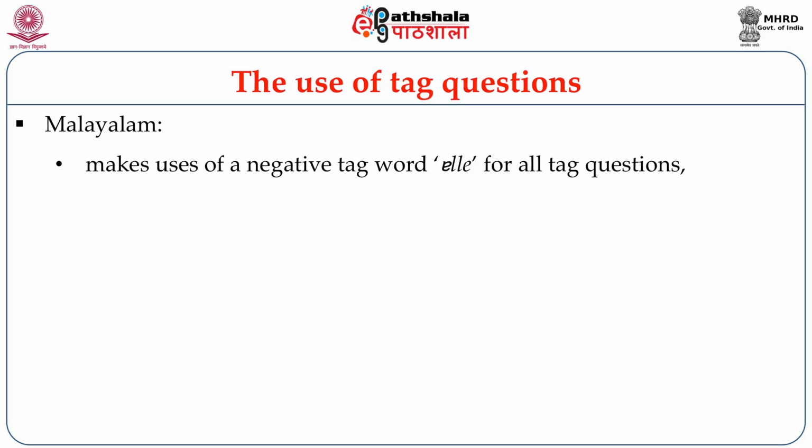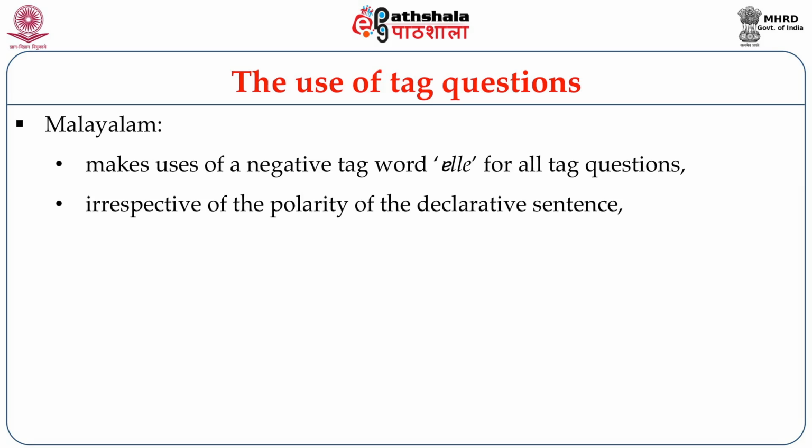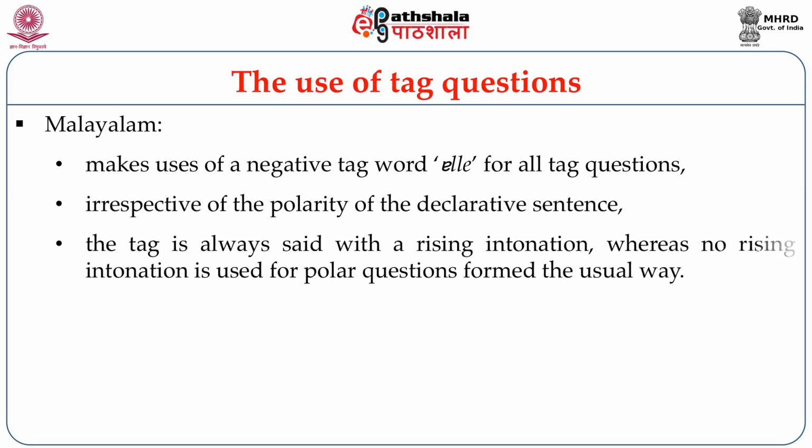Malayalam, on the other hand, makes use of a negative tag word, alle, for all tag questions, irrespective of the polarity of the declarative sentence after which it arrives. Interestingly, the tag question in Malayalam is always said with a rising intonation, whereas no rising intonation is used for polar questions from the usual way.